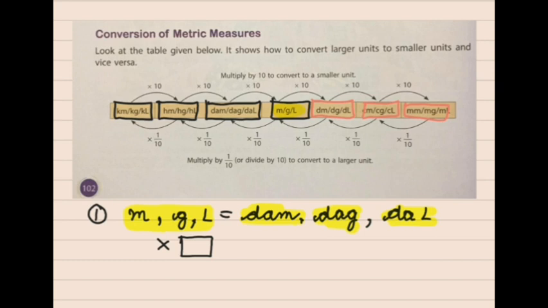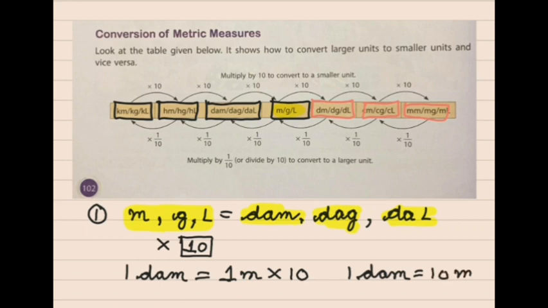Now you have to remember that when we convert the standard units into the deca units, we multiply by the number 10. Means if we have to make 1 decameter of something, how many meters do we need to take? We have 1 meter. Now if we have to convert into 1 decameter, we have to multiply it by 10. Means 1 decameter contains 10 meters. If we reciprocate it, we can also get that 1 meter equals 1 by 10 decameter.